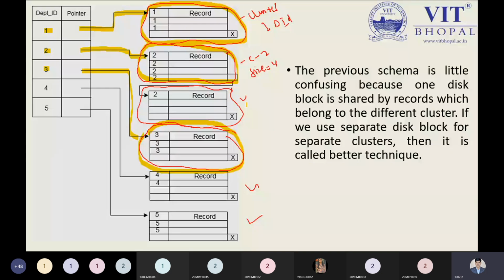That's why we cannot keep the 2 many times. We can keep a maximum of 4 values. So we can keep the maximum 4 times. So if we have 5 times the 2 value, we have to make another cluster of the same kind of value. So that is also possible.